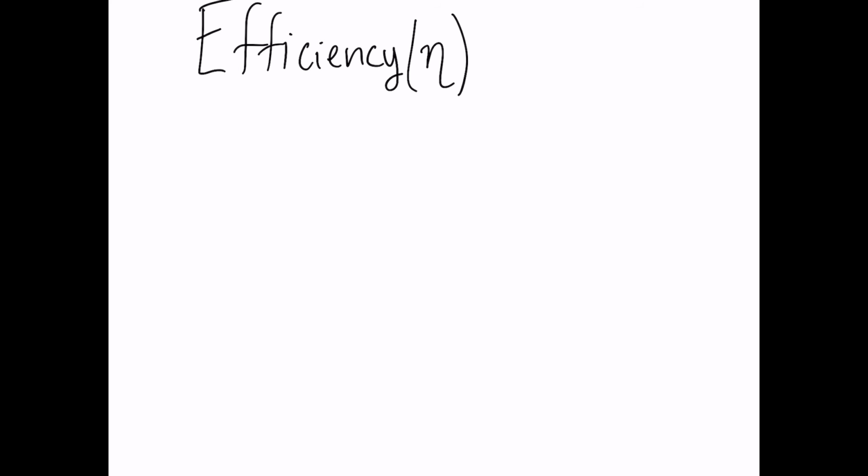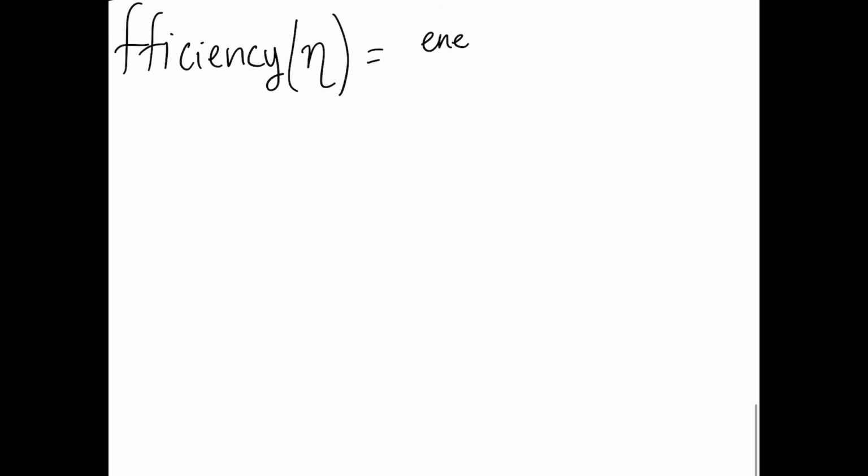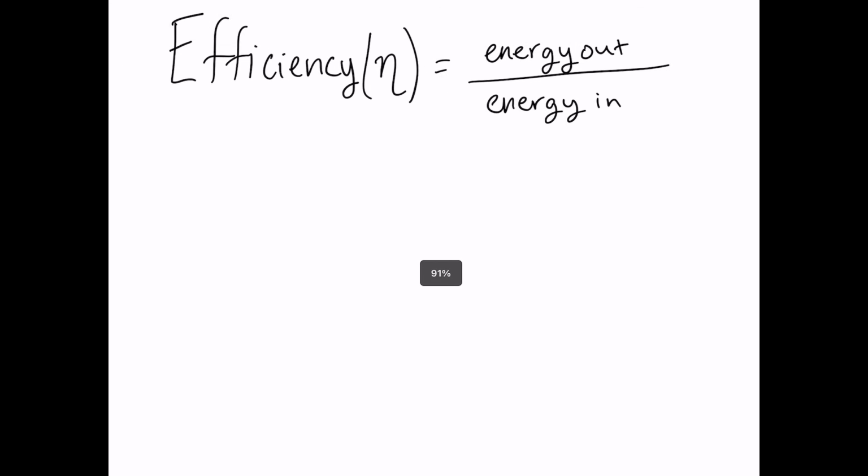This takes us to the concept of efficiency. Because non-conservative forces are almost always acting on a system, the energy you put into a system is almost never equal to the energy you get out. So efficiency is the ratio between these two energies. Efficiency, often abbreviated as the Greek letter eta, is equal to the energy out divided by the energy in. If you have high efficiency, then the energy you get out of the system is a large fraction of the energy you are putting in.